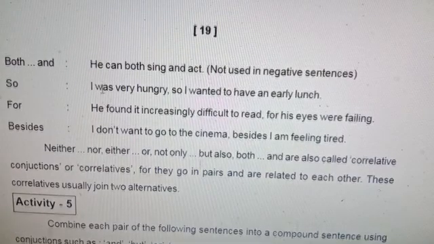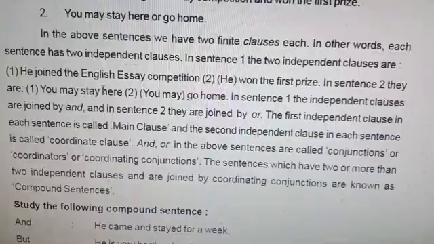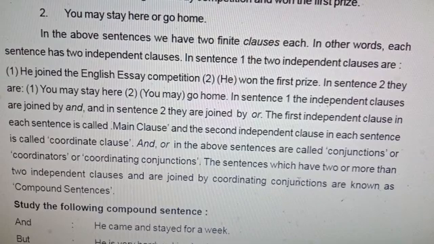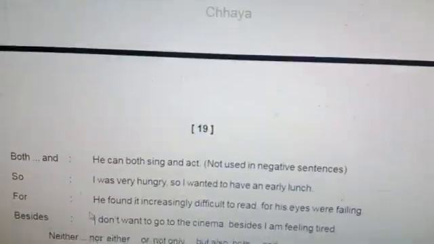So what is a compound sentence? A compound sentence is a sentence where two or more independent clauses are joined. Two independent main clauses are joined by a coordinating conjunction. The sentence is called a compound sentence if two or more than two independent clauses are joined by any coordinating conjunction.